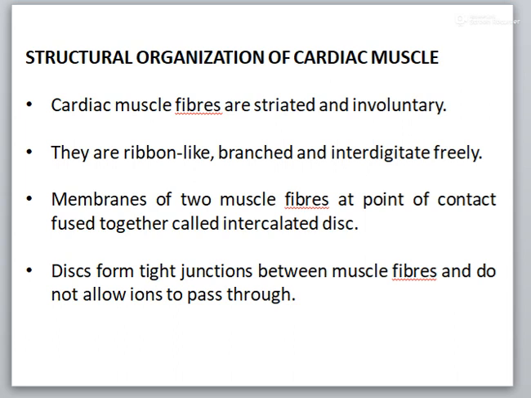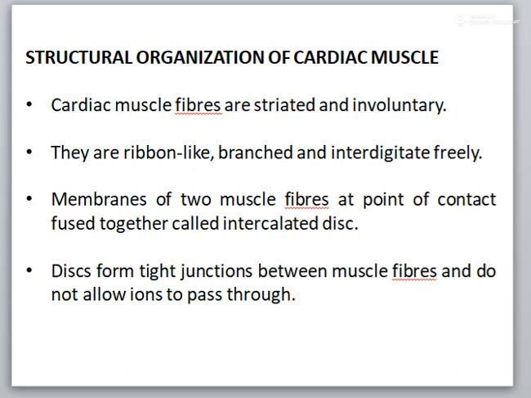The membranes of both muscle fibers fuse together and are thrown into extensive enfolding called the intercalated disc. This disc forms a tight junction between the muscle fibers and does not allow any ion to pass through.